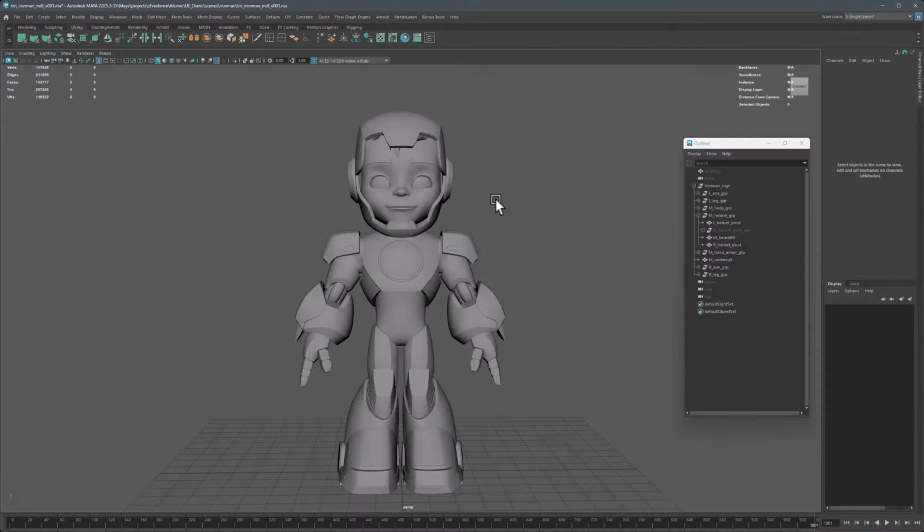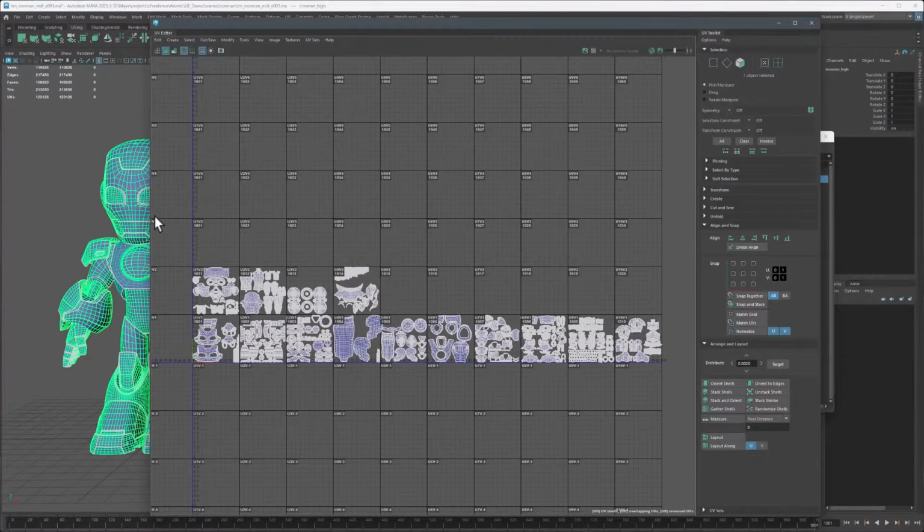So as texture artists, when it comes to geometry, we do need to be concerned with one thing, and that is UV layout. And you can see that I laid out his UVs in 14 UDIMs. Now I'll skip over the conversation about texel density and texel consistency. I'm hoping everybody is aware of that.